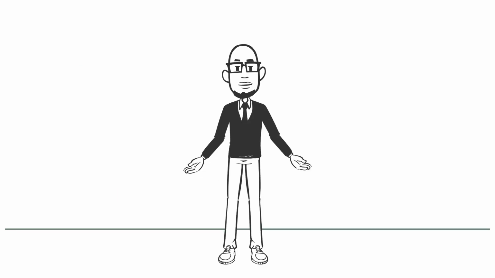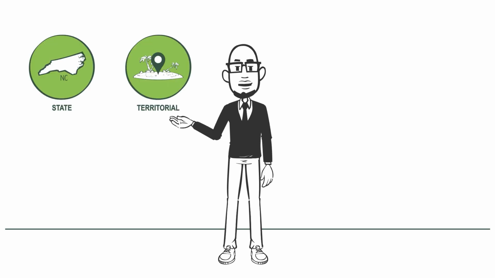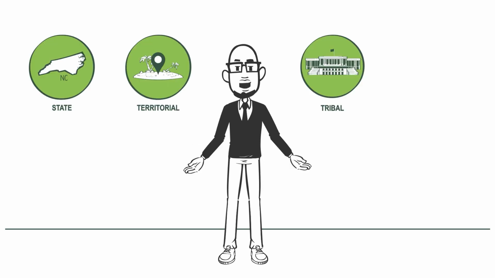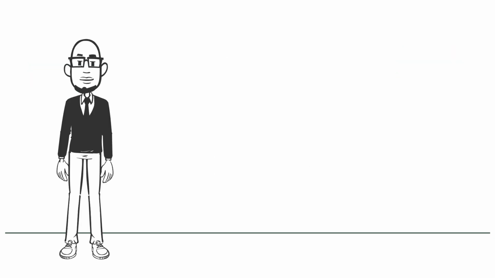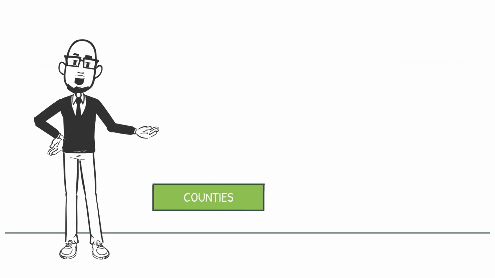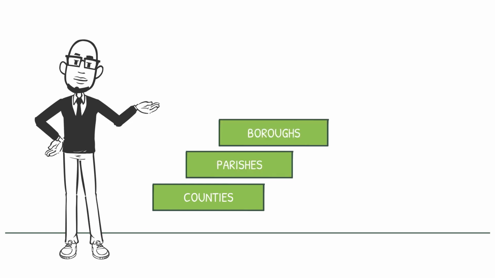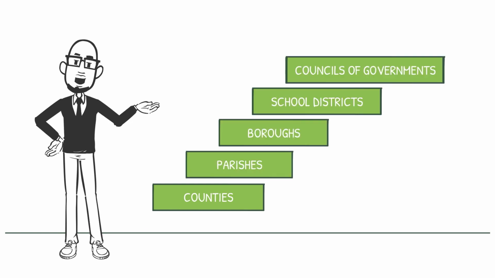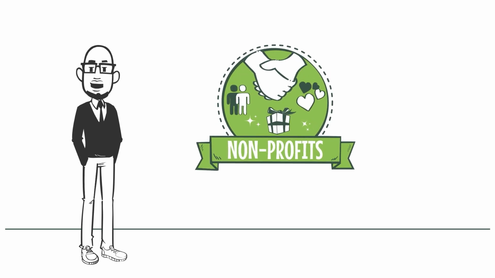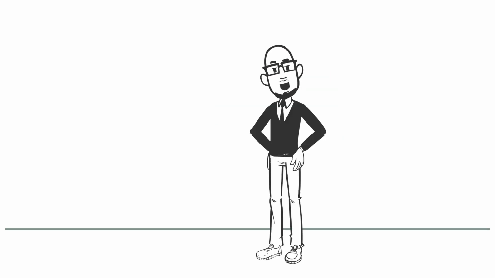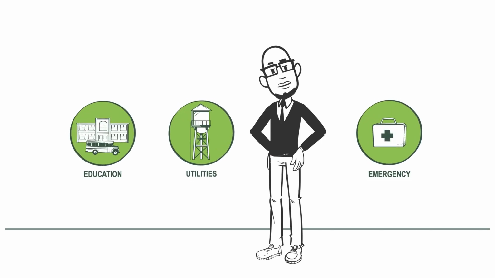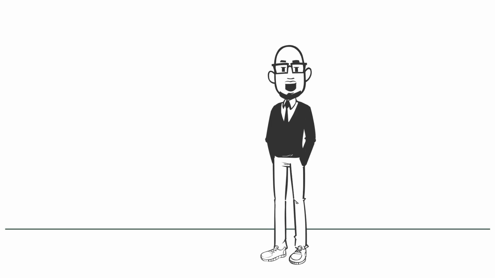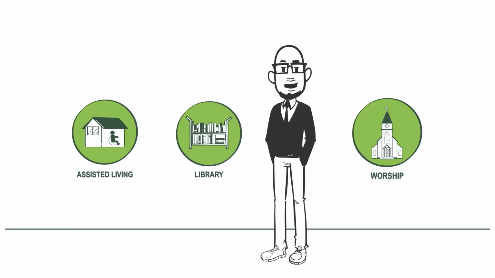To be eligible, applicants are state and territorial governments, federally recognized tribal governments, and local governments. Some examples of local governments include counties, parishes, boroughs, school districts, and councils of governments. Some private nonprofit organizations are also eligible. Private nonprofits that provide critical services such as education, utility, or emergency services are eligible. Those private nonprofits that provide non-critical essential public services such as assisted living facilities, libraries, and places of worship may also be eligible.